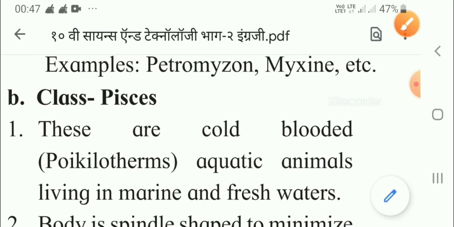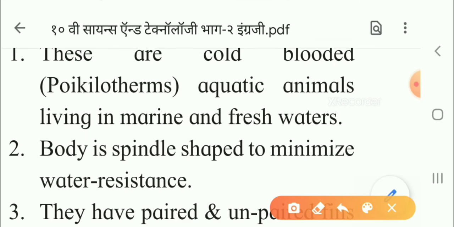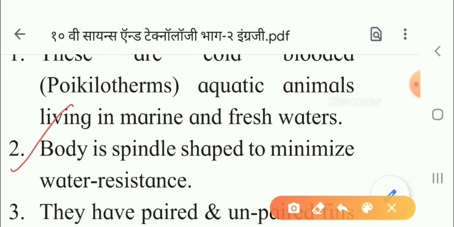Now, this is the second point, children, that their body is spindle shaped.